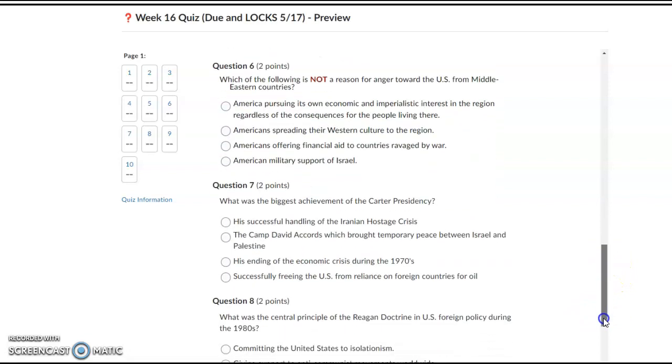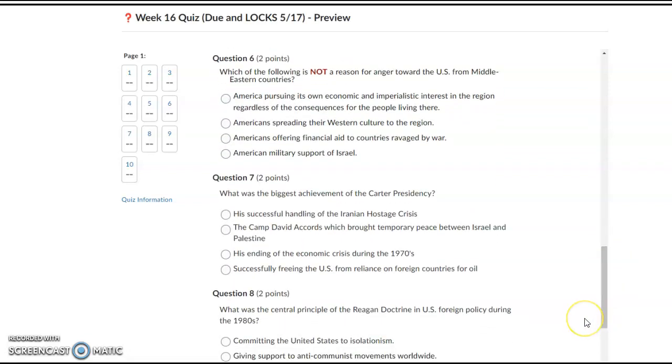Question number 6, which of the following is not a reason for anger towards the U.S. from Middle Eastern countries? A, America pursuing its own economic and imperialistic interests in the region, regardless of the consequences for the people living there. B, Americans spreading their Western culture to the region. C, Americans offering financial aid to countries ravaged by war. D, American military support of Israel.